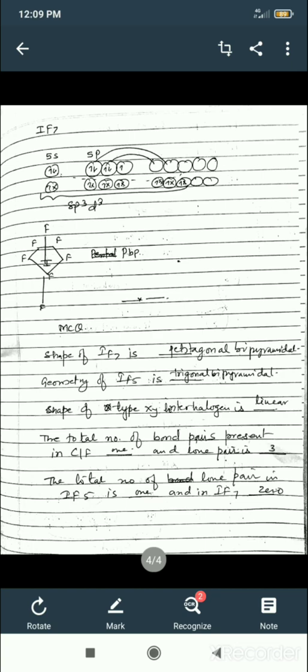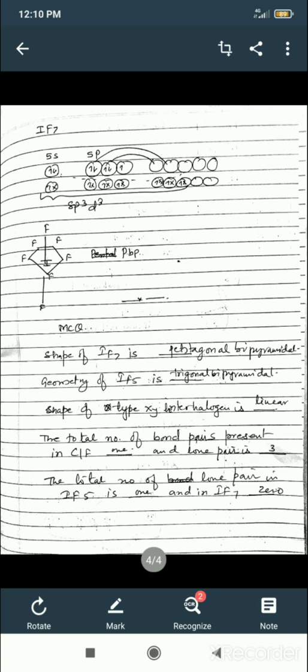So there will be 7 bond pairs and no lone pair at all. So there will be no change in the geometry, no distortion in the geometry. So the hybridized state is sp3d3 and the geometry is pentagonal bipyramidal. This is all about the IF7.